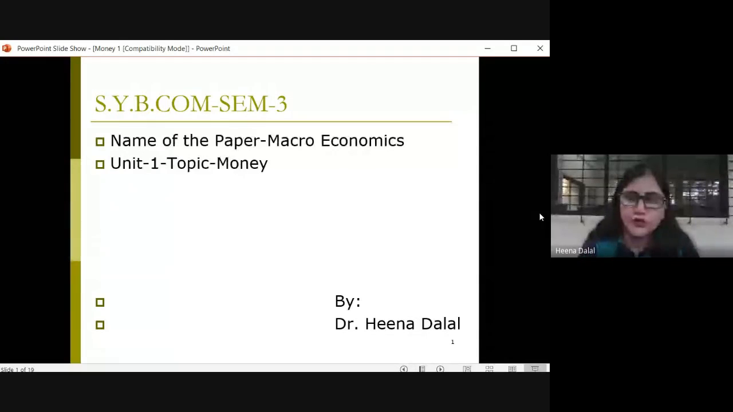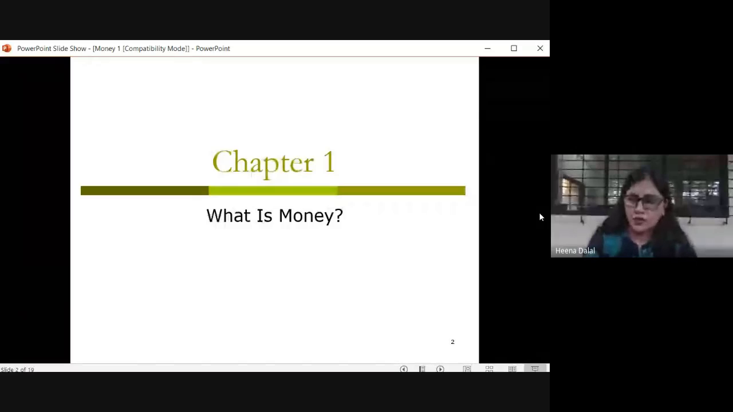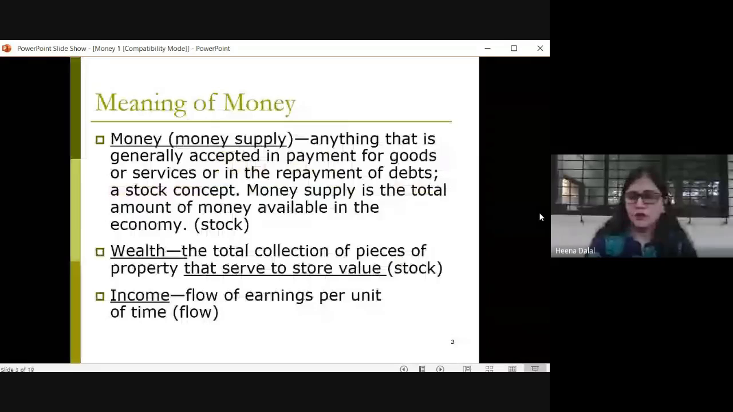So first of all, we are going to study what money is. We all very well know that initially the barter system used to be followed, right? Goods used to be exchanged for goods, correct? So people used to face a lot of problems when the barter system was existing, right? People faced a problem of lack of double coincidence of wants.